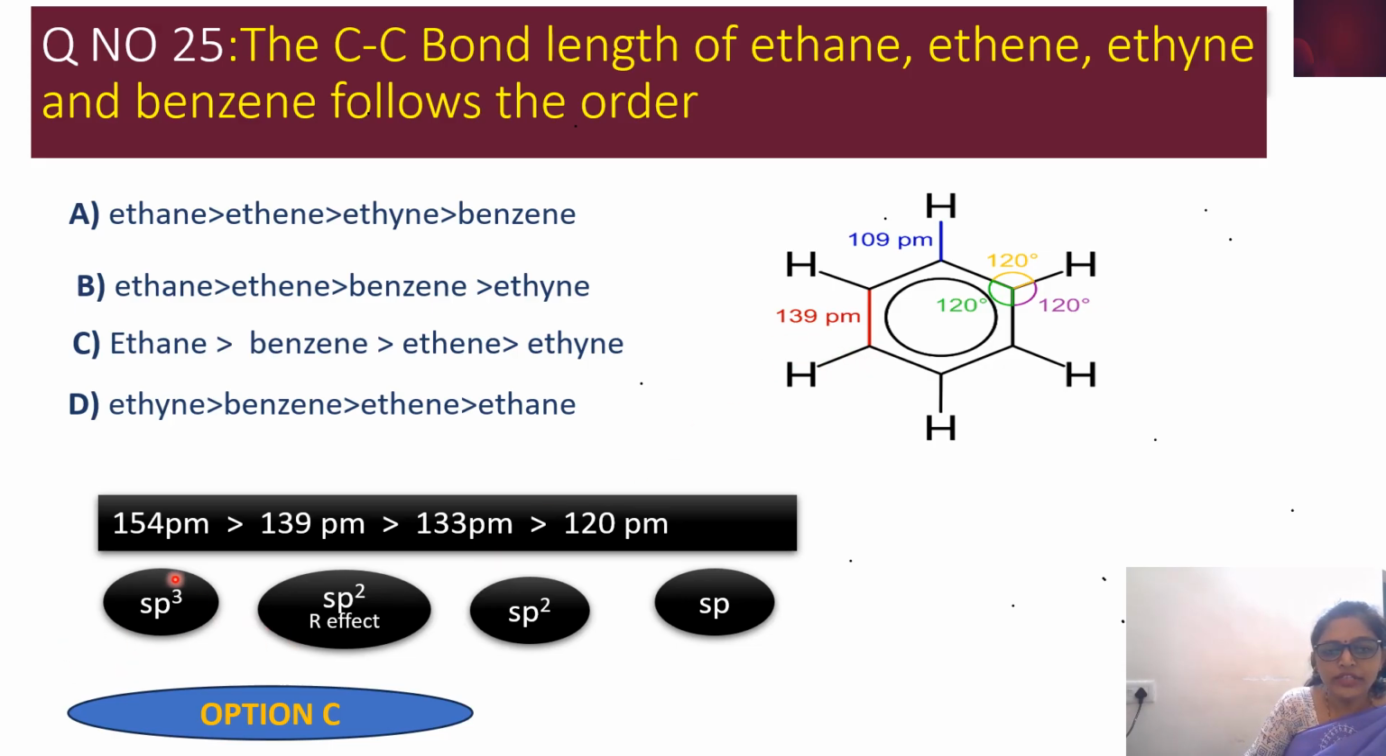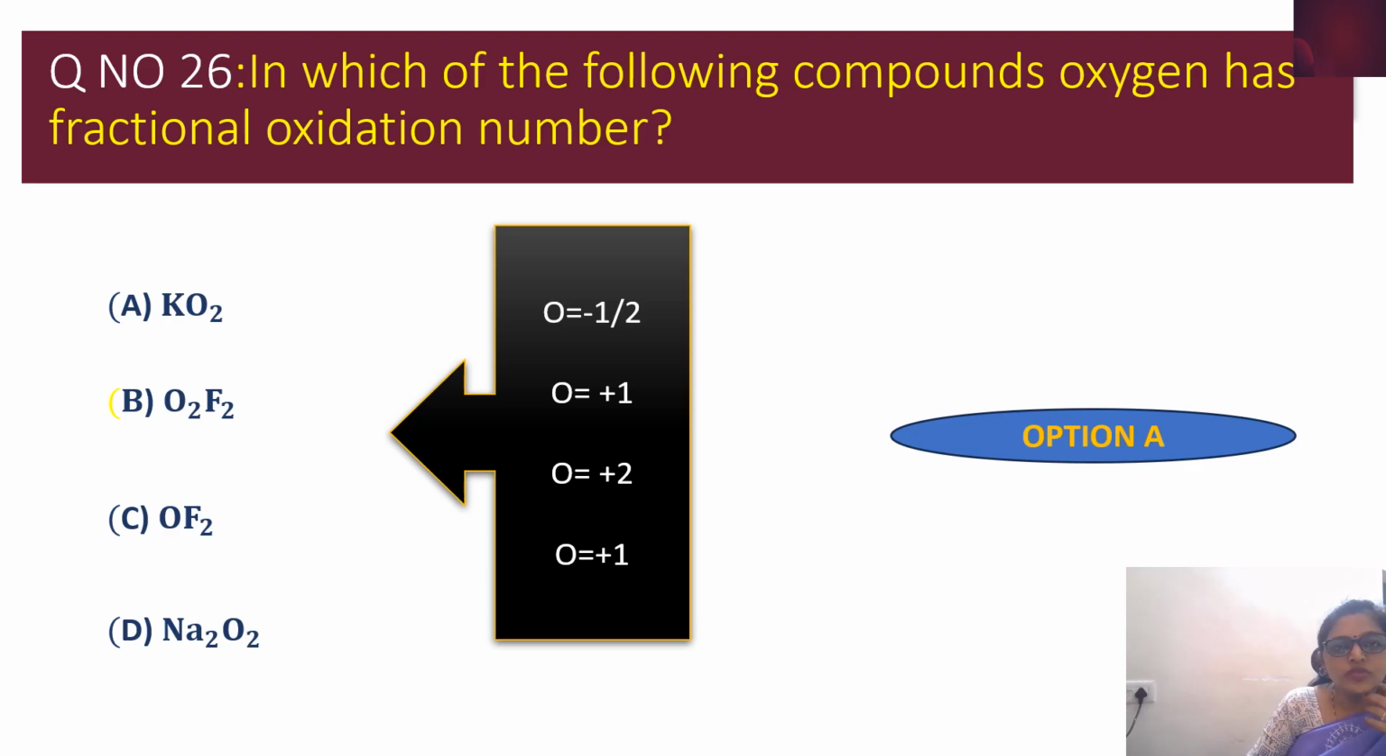So like that, based on the hybridization and the values, if you observe carefully, 154 comes first, then 139, 133 and 120. So the correct option is option C. Ethane has got longer bond length, and then benzene, then ethene, then ethyne. So let us move on to the next question, that is question number 26.